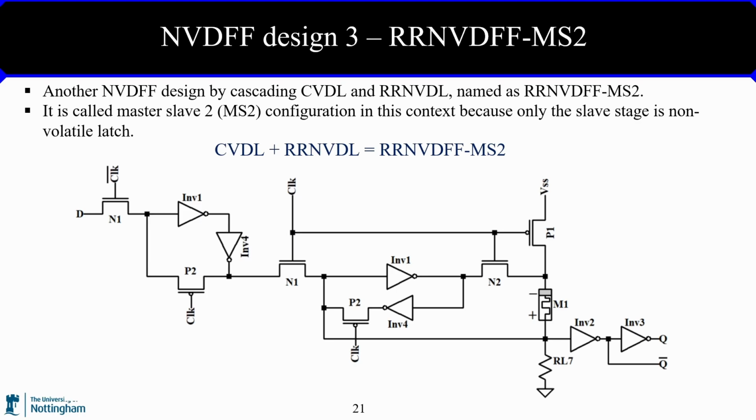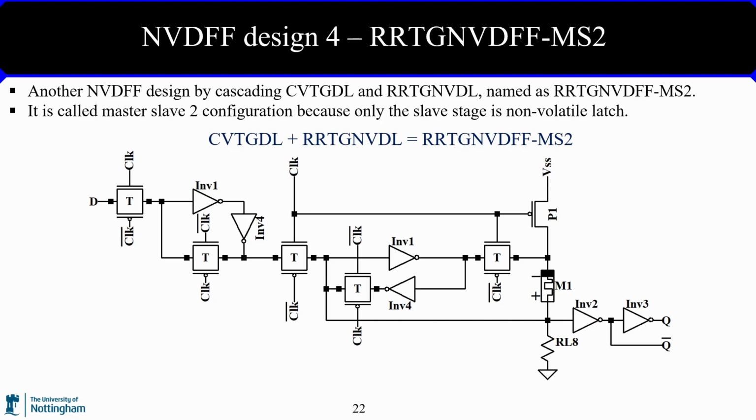Note that this design is named MS2, master-slave configuration 2, because the master and slave latch are different. One of them is volatile and the other one is non-volatile. That's why it's named like this. Finally, another non-volatile D flip-flop design is constructed by cascading CVTGDL with RRTG VDL, and it is named RRTG VDFF MS2.